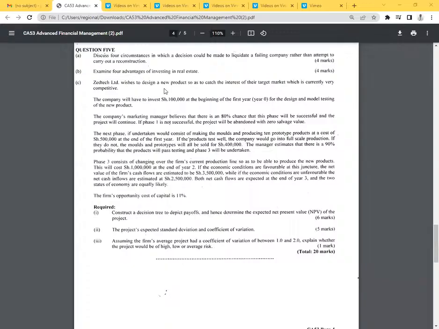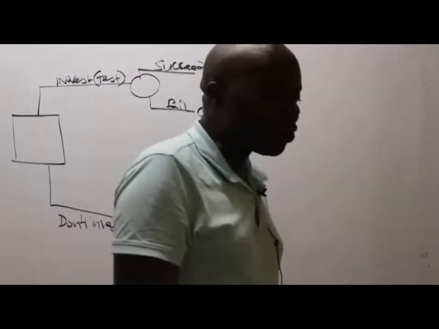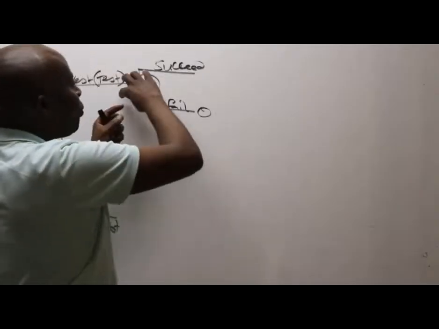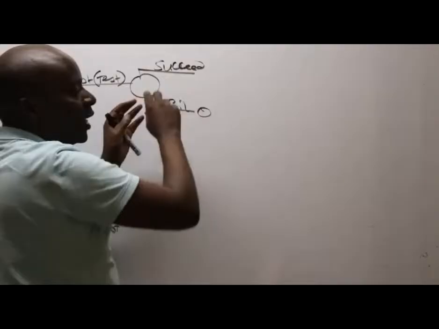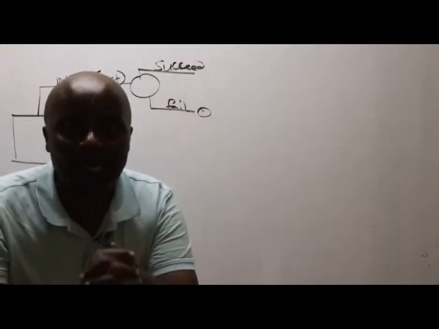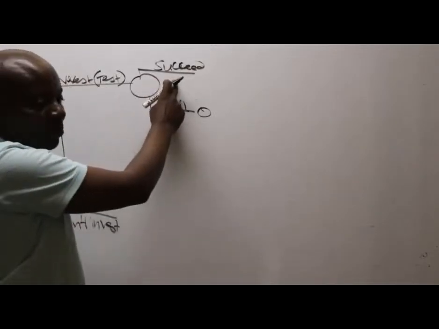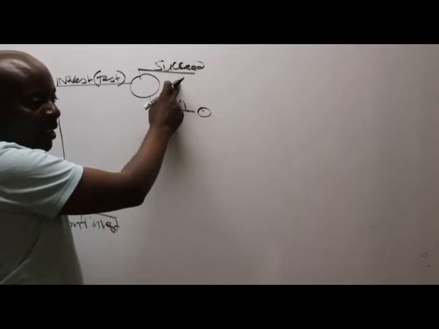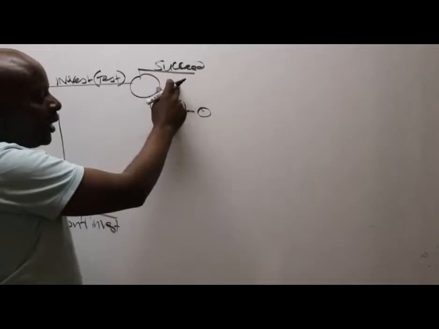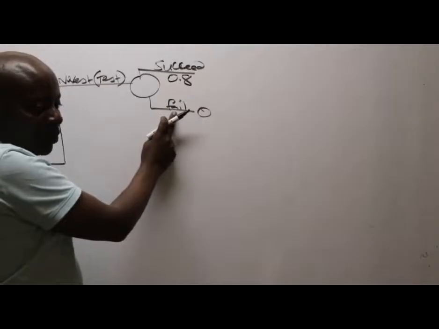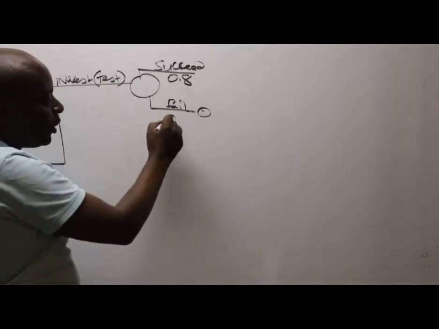So they have told us that the marketing manager believes that there is an 80% chance that this phase will be successful. So look at this. These events come from a circle, because the events here are probabilistic. And what is the probability of succeeding, ladies and gentlemen, if you could help me? The probability of succeeding is 0.8. Thank you very much. Then what is the probability of failing here? The two must add up to 1. So this must be 0.2.